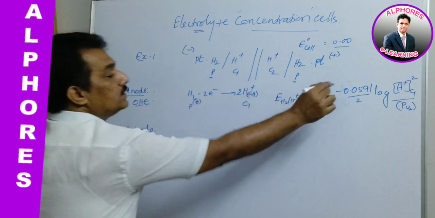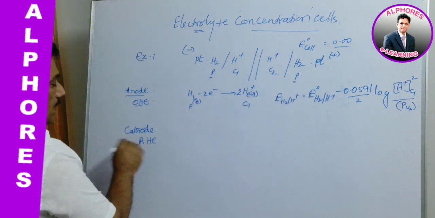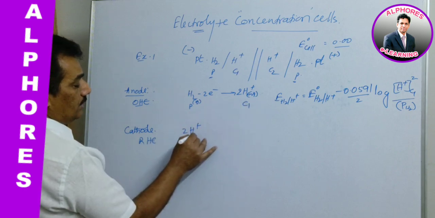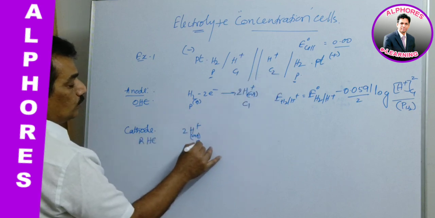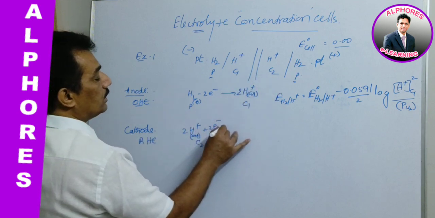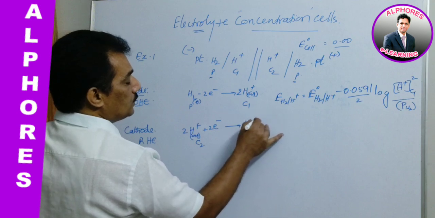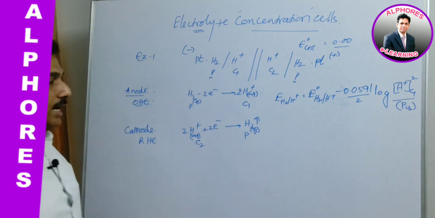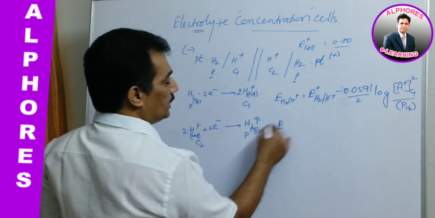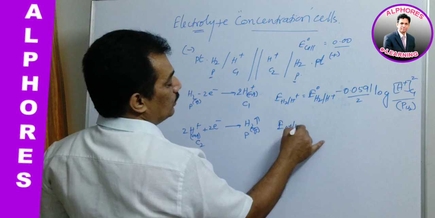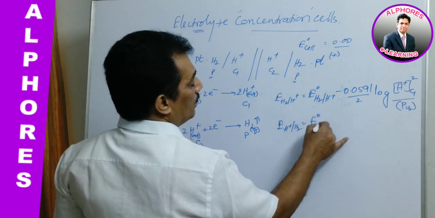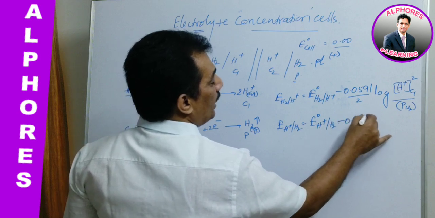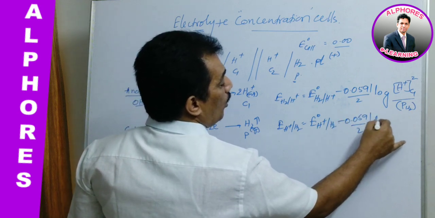At the cathode, H plus with concentration C2, by gaining 2 electrons, will reduce to H2 gas, which is also at pressure P. Applying the Nernst equation, E of H plus to H2 is equal to E naught H plus to H2 minus 0.0591 by 2 log.